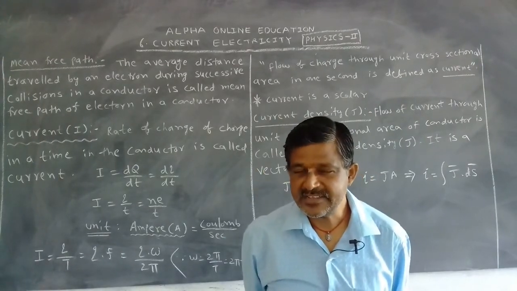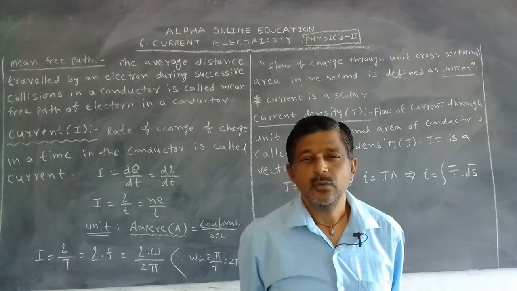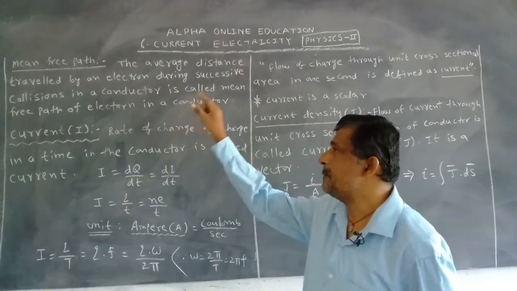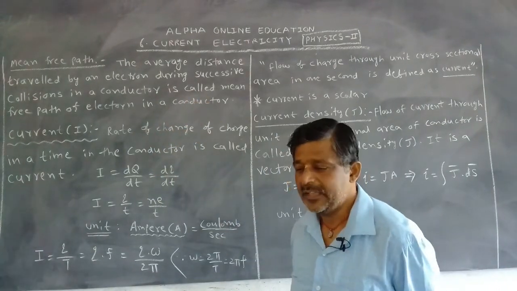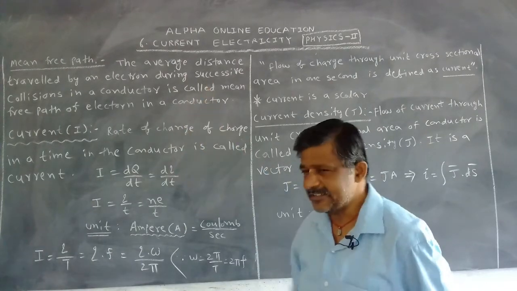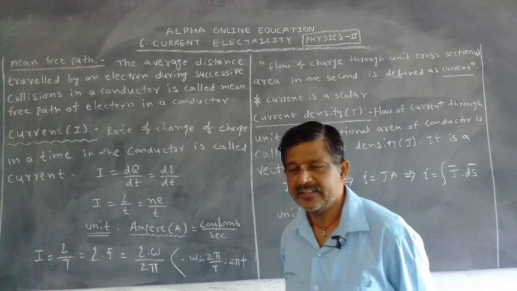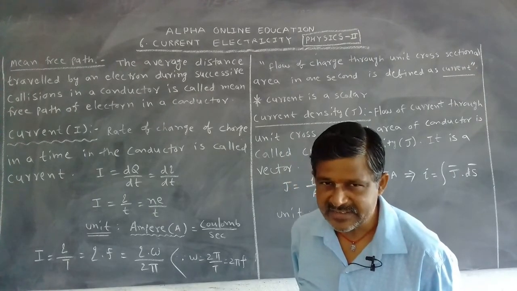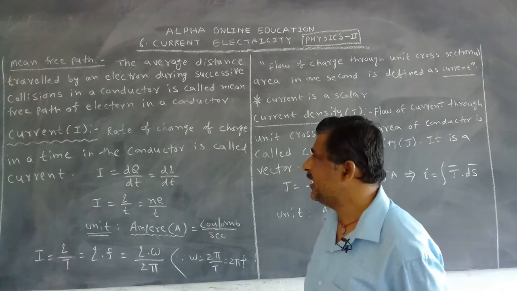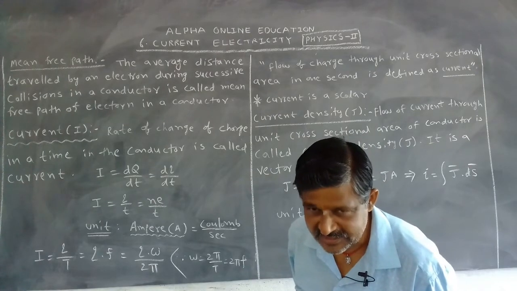That's why, in the case of gas molecules, we use one technical word. What is that? Mean free path. Already we studied this definition in the kinetic theory of gases in first year, but again that technical word is repeated in current electricity.